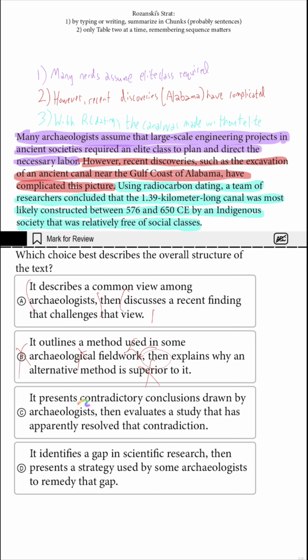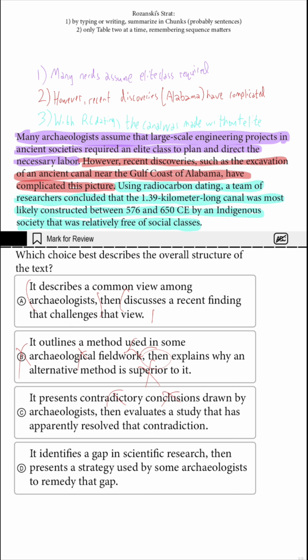The first part of C speaks to contradictory conclusions. What this is counting on is for you to take your chunk and do something crazy with it, reading in as if, oh my gosh, many archaeologists assume this thing, therefore others must assume the other thing. But that's not true. Many might believe this thing, but many might just not have an opinion on it. My chunk did not extract that there was conflict in the field, so I'm not allowed to read into it.